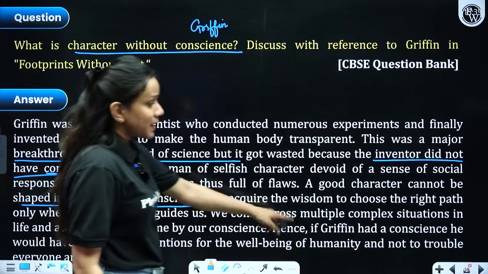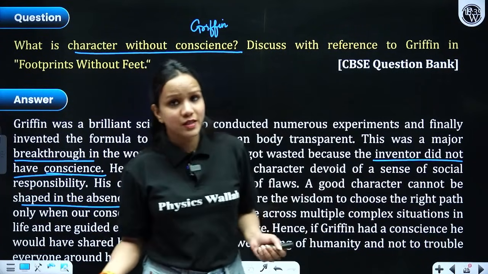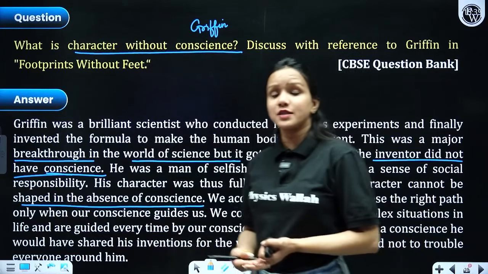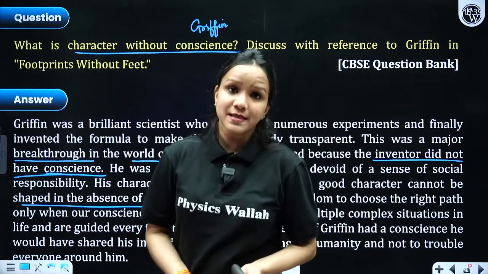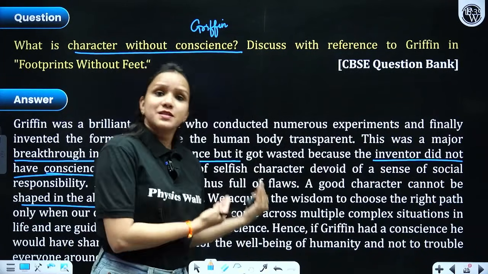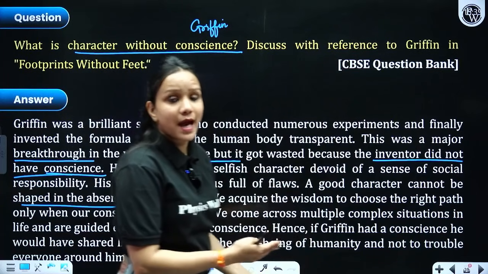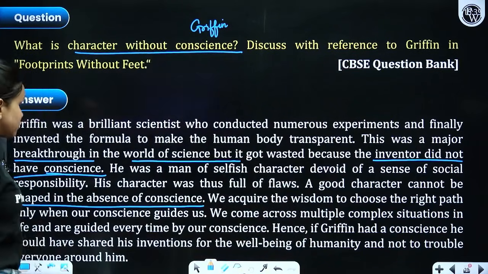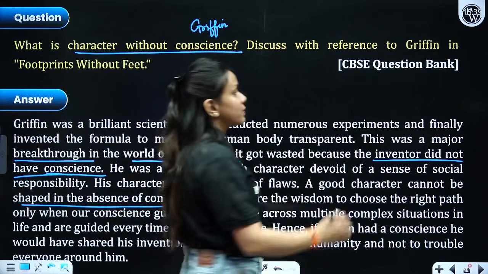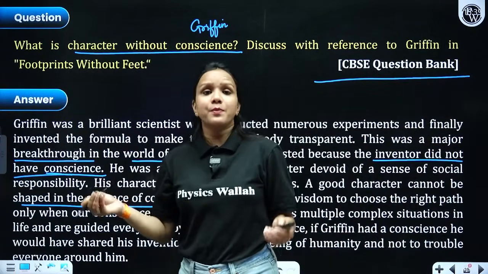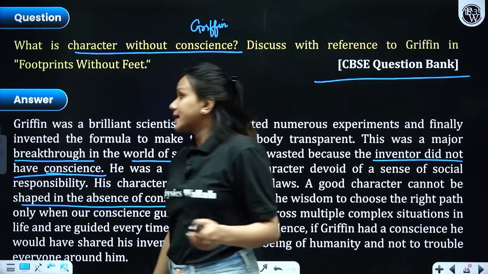So we came across multiple complex situations even in the story. If we talk about the incident at the departmental store, at the grocery store, at the landlord's place, right? And if we talk about Mrs. Hall's place as well, everywhere he went, he made the situation chaotic and troublesome for other people as well. So this question has been taken from the CBSE question bank, and you better know how important these questions are for you to understand, right?